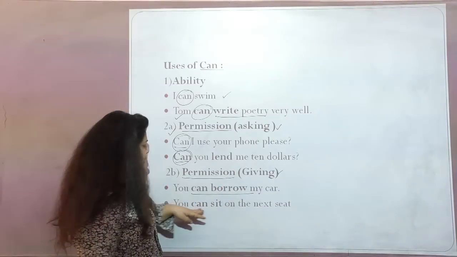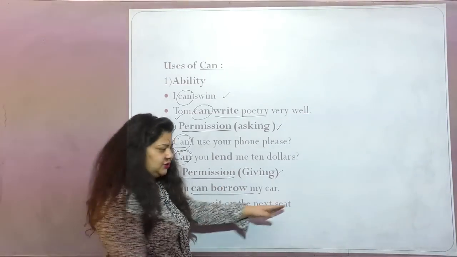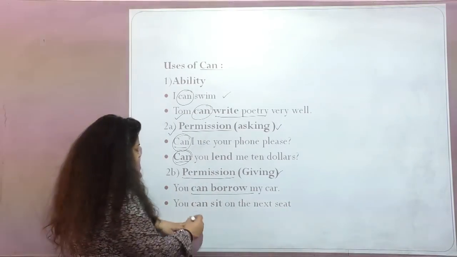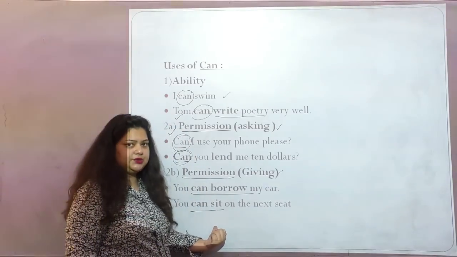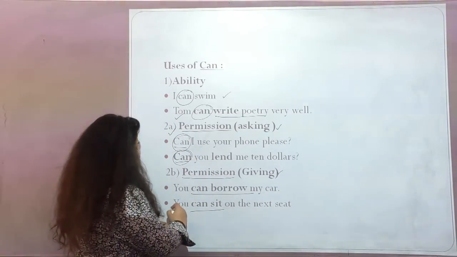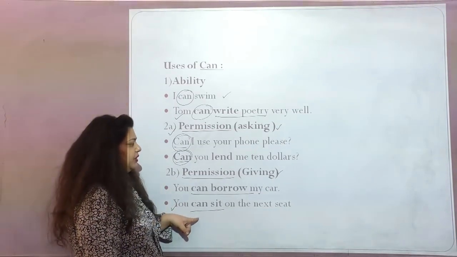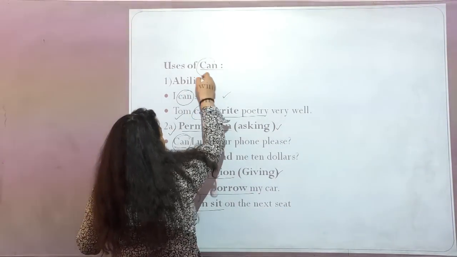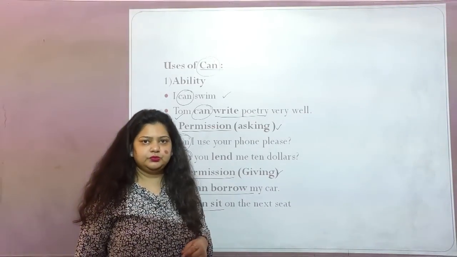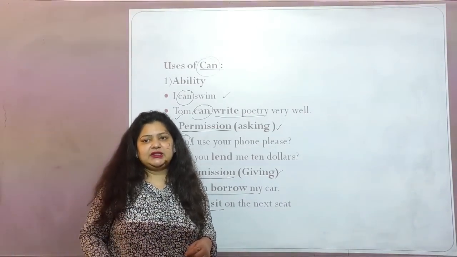Now next is, you can sit on the next seat. What I am doing is giving permission that you can sit on the next seat. This is one of the other examples of giving permission using can, which is nothing but my modal verb. Correct? Now next slide, let's see what it is.